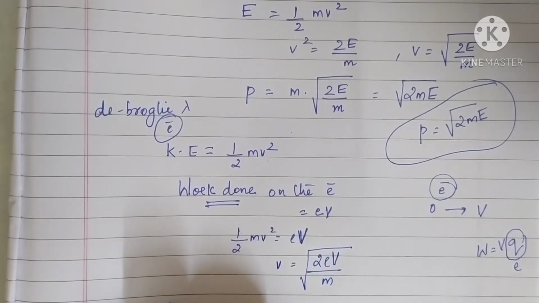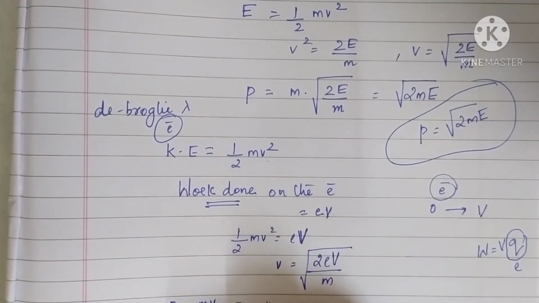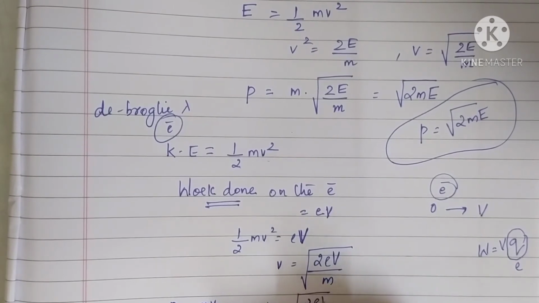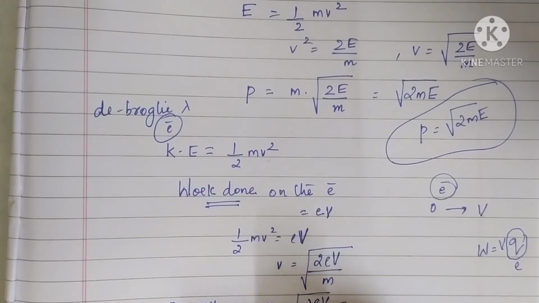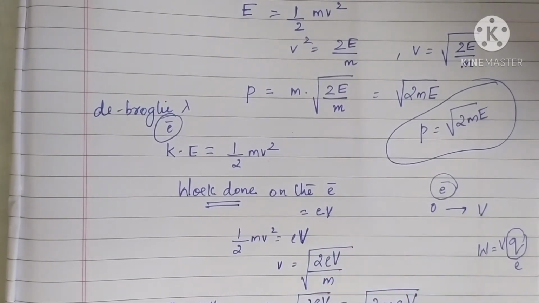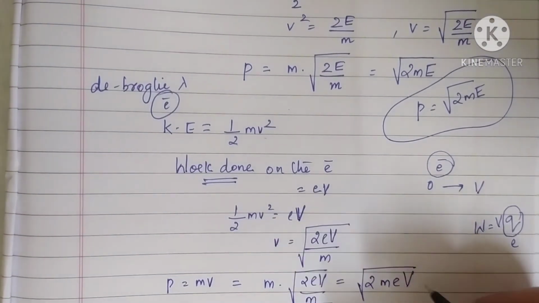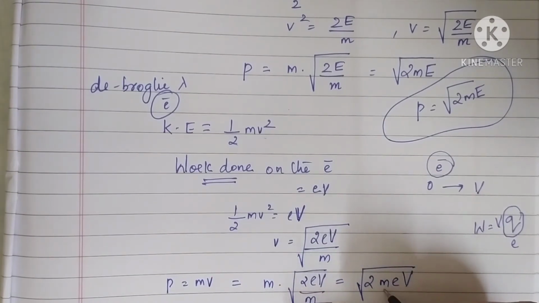Here the momentum is given by p is equal to m into v, or m into root of 2eV by m. Now look here, one m will get cancelled. So the expression will become root of 2meV. Understand? So this is the value to find the momentum of the electron, where m is the mass, e is the charge of the electron, and V is the potential difference.